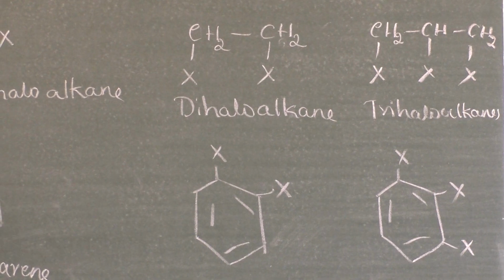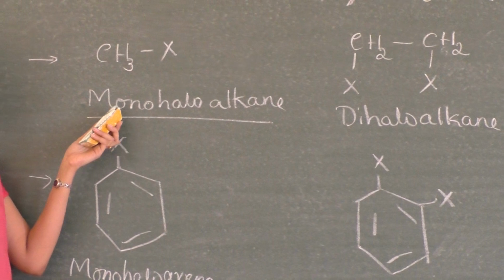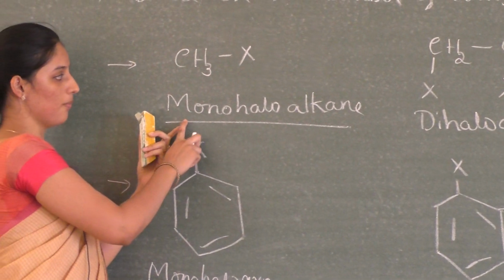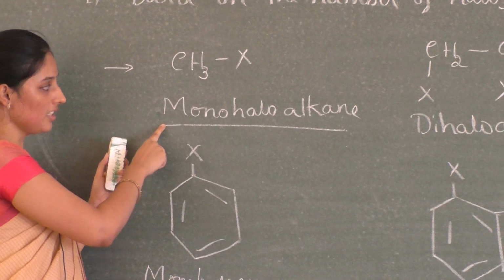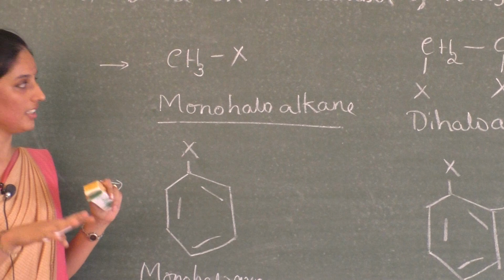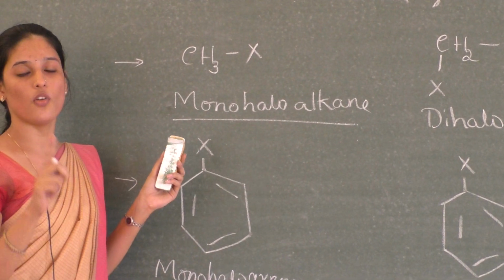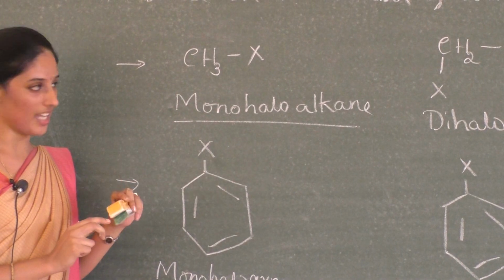So further, now we have to concentrate on this. In this chapter we are going to study this compound, that is monohaloalkane. Further, these monohaloalkanes are classified into 2 types, based on the type of hybridization of the carbon to which the halogen is attached. Okay.